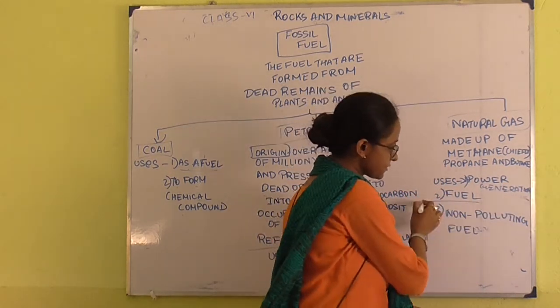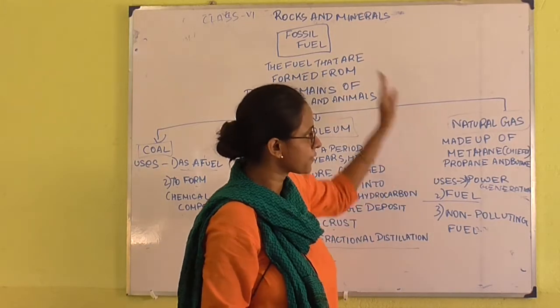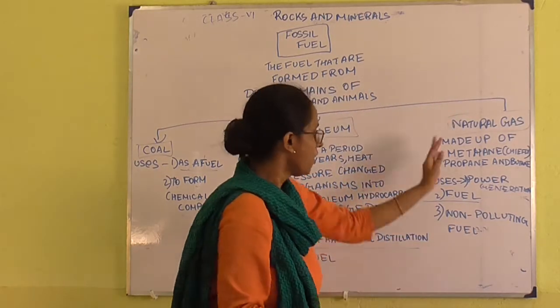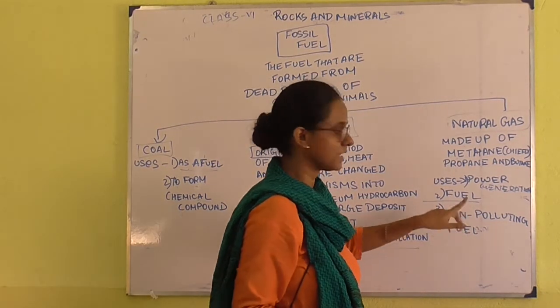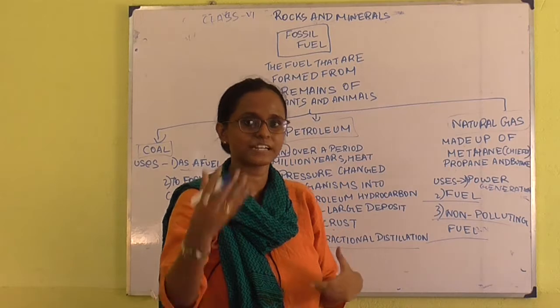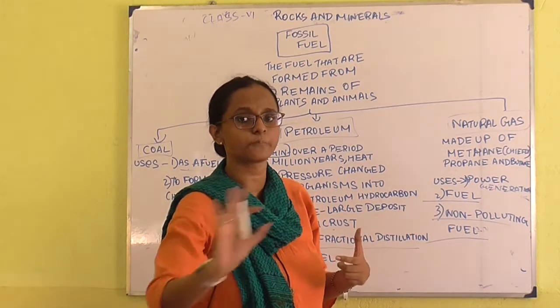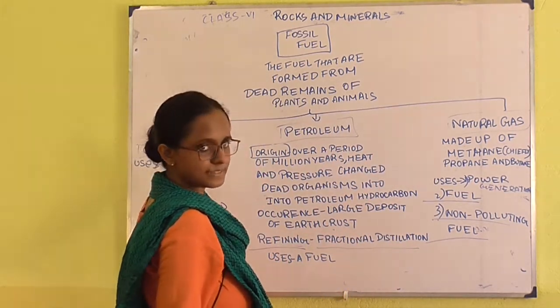Clear? Next, it is used for fuel, which of course, if it is one of the fossil fuels, then it has to be used for the fuel. All of the three have one common use, that is used as a fuel. Next, it is a non-polluting fuel. Okay, if we use the natural gas in our daily life, it will not pollute the environment as it is happening in both the other cases.